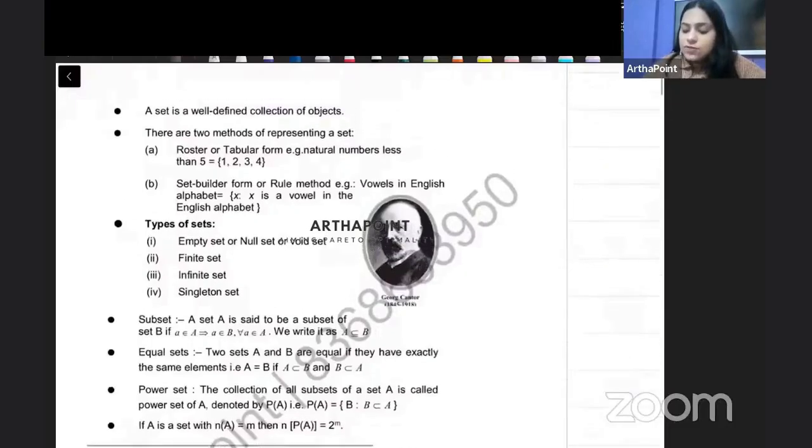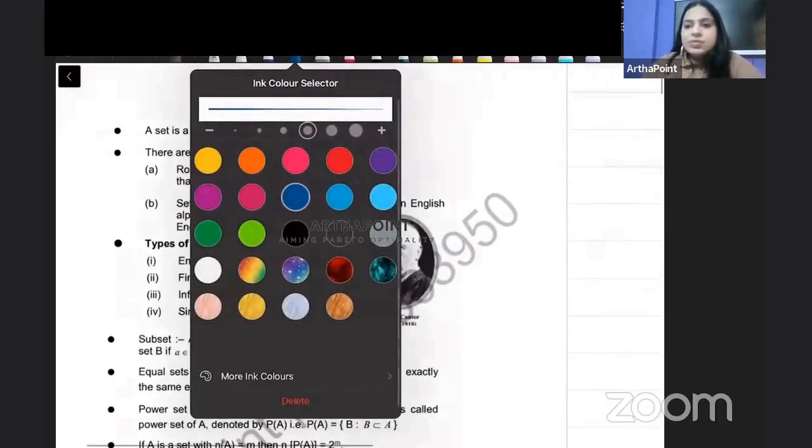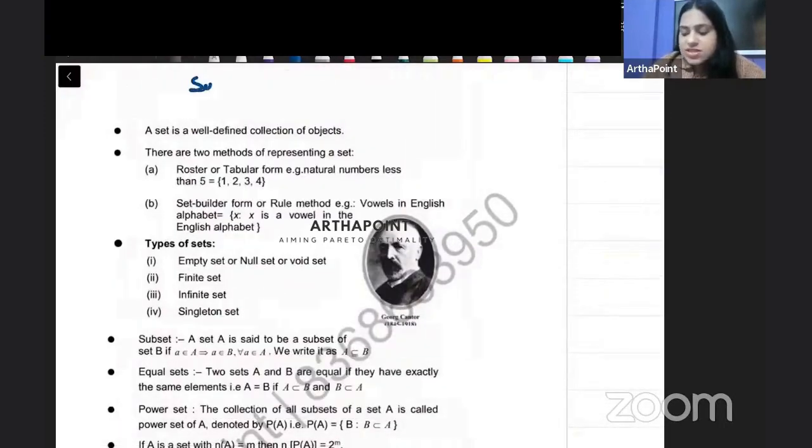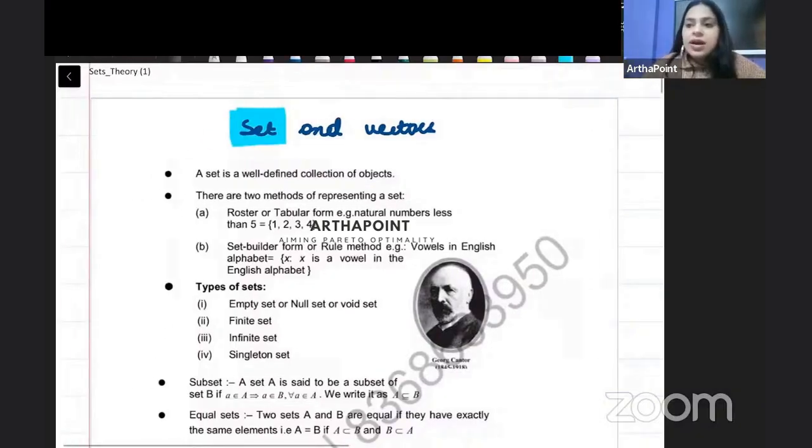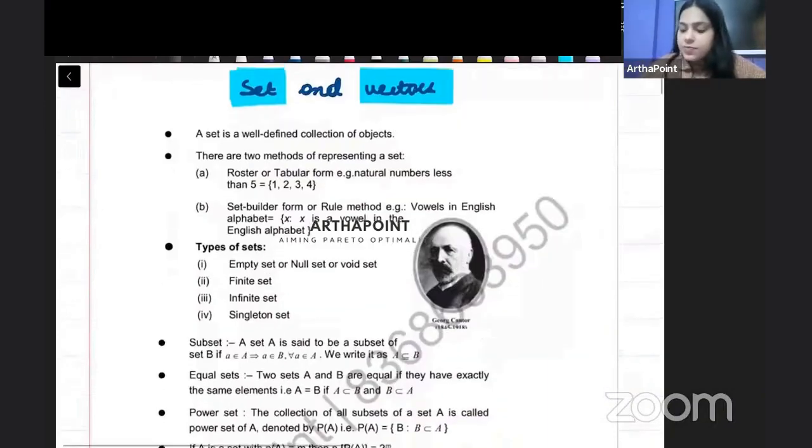Okay. So the first topic that CUET mentions in maths is called sets and vectors. Now, sets and vectors are two very different topics. मतलब इनमें कुछ भी similar नहीं है. I don't know why they have written it together. Set theory is a completely different theory, and vector theory is what comes in linear algebra.